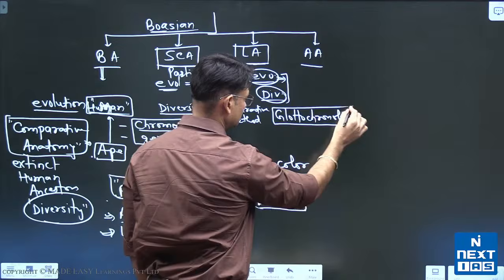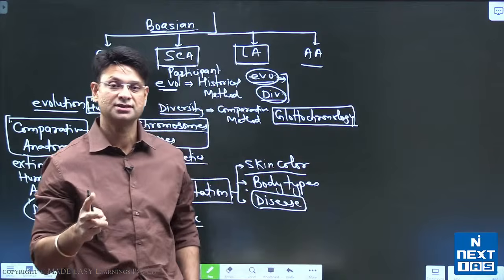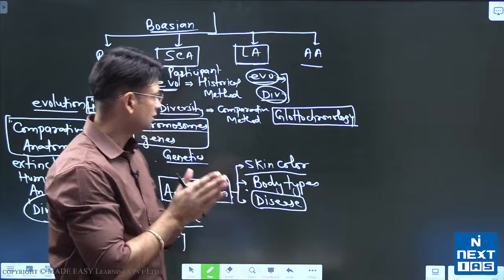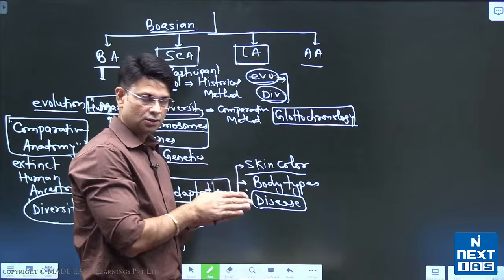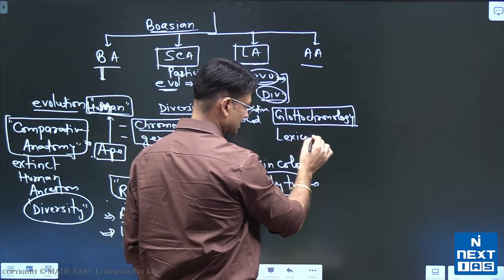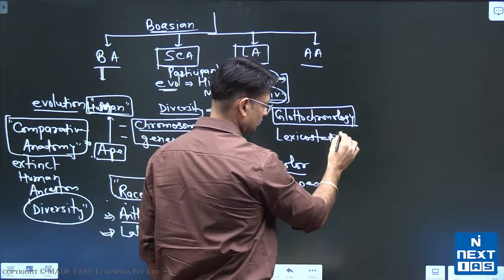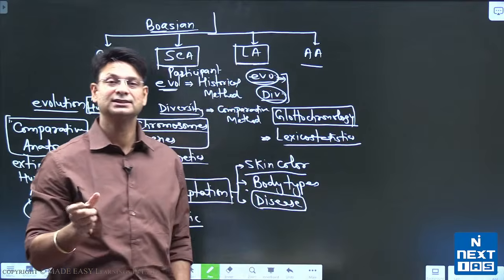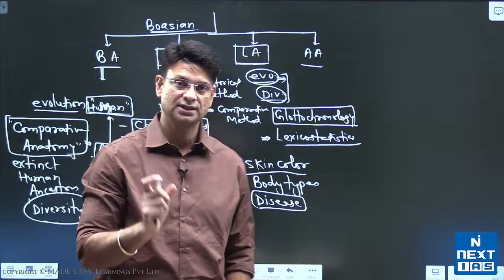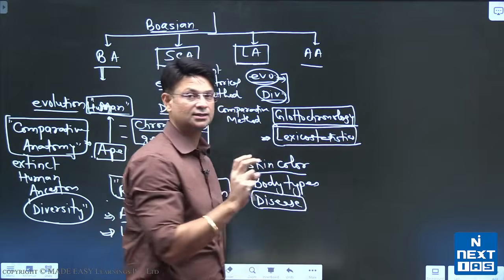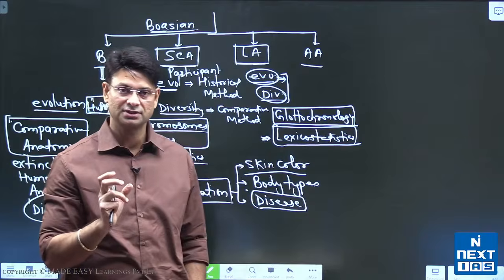Glottochronology tries to understand when two languages diverge from each other, from the parent language. That is the role of glottochronology. Similarly, there is another method called lexicostatistics that tries to understand the lexical similarities and differences between two languages.